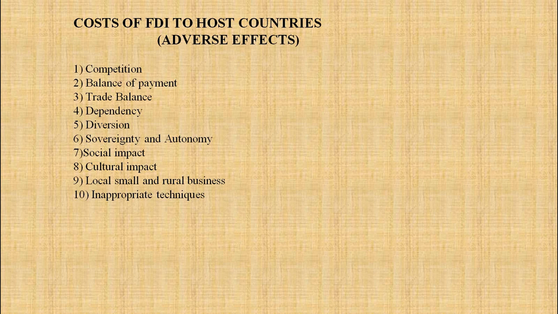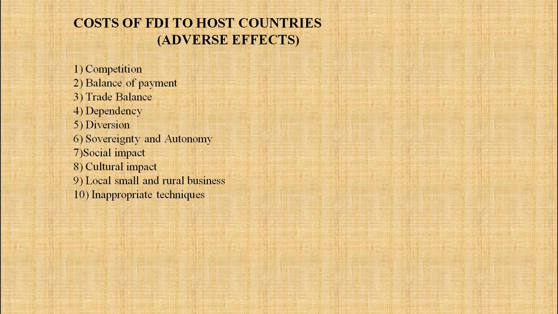Next, dependency. A developing country may become dependent on foreign technology sources. Next, diversion. There could be a disturbance of domestic economic plans in favor of FDI directed activities. Next, sovereignty and autonomy.